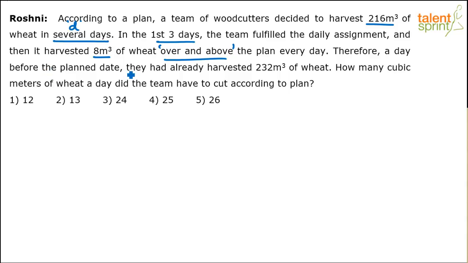Therefore, a day before the planned date, so they had some plan to finish it in D days, right? A day before the planned date, which means in 1 day less, they had already harvested 232 meter cube of wheat. Now understand, their actual work to be done was 216, but they have ended up doing 232, and that too a day before the planned date. So you understand, they have taken 1 day less to do some extra work, to finish not only the work given but also some additional work there.